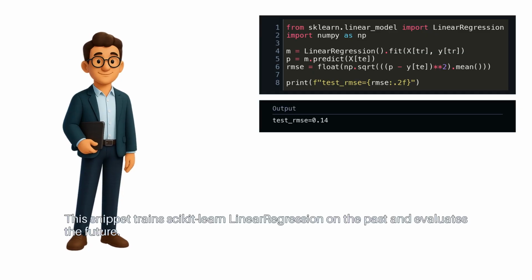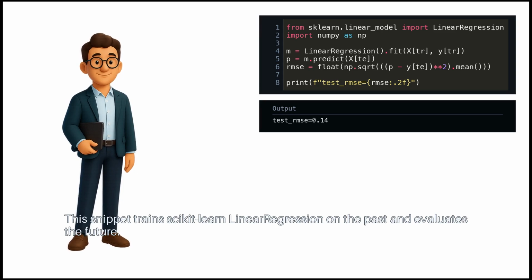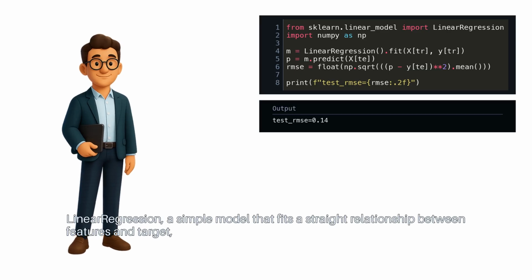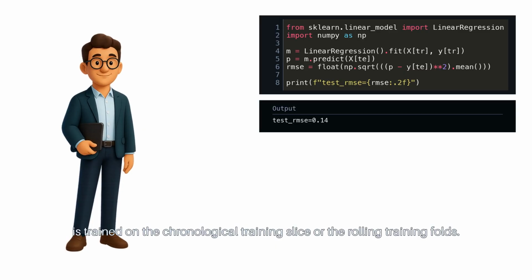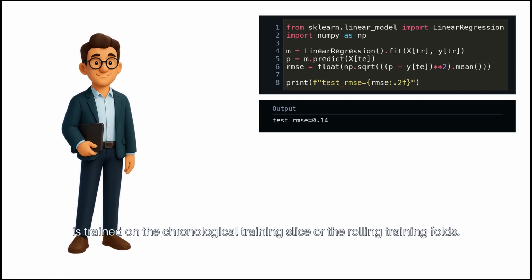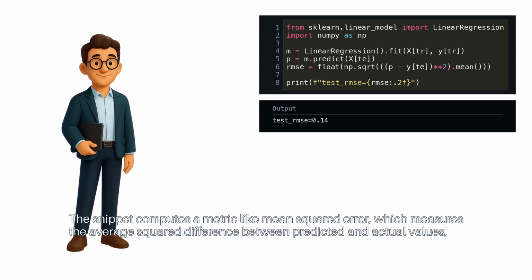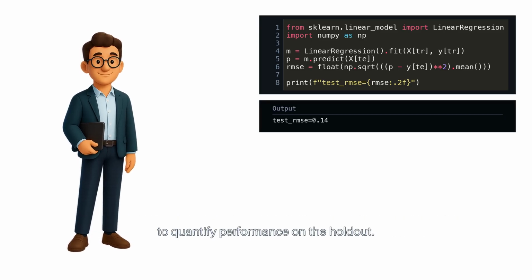This snippet trains scikit-learn linear regression on the past and evaluates the future. Linear regression, a simple model that fits a straight relationship between features and target, is trained on the chronological training slice or the rolling training folds. The snippet computes a metric, like mean squared error, which measures the average squared difference between predicted and actual values, to quantify performance on the holdout.